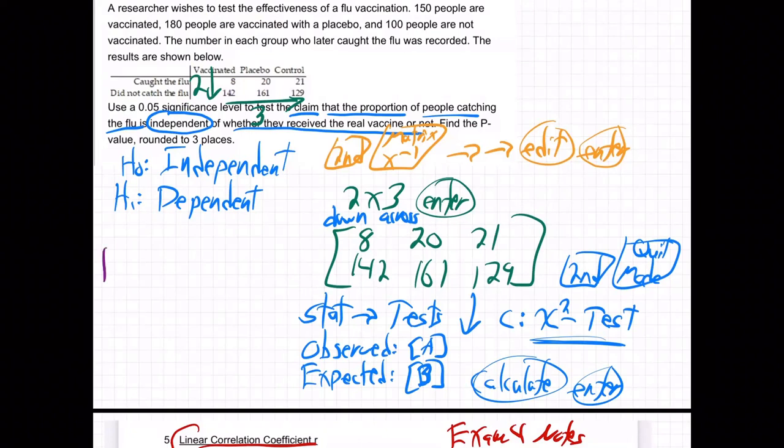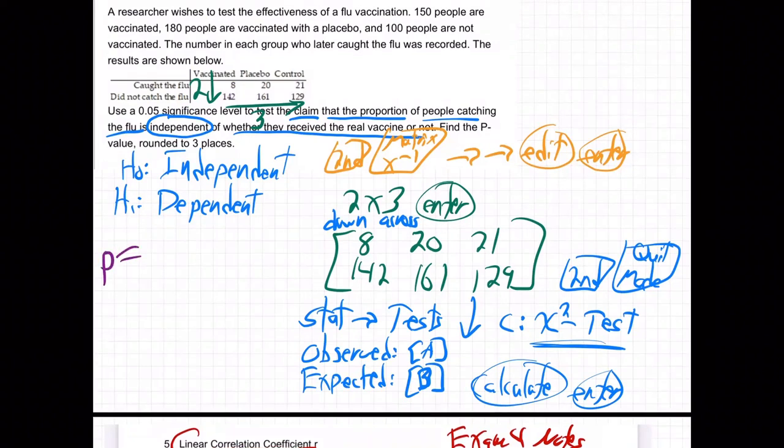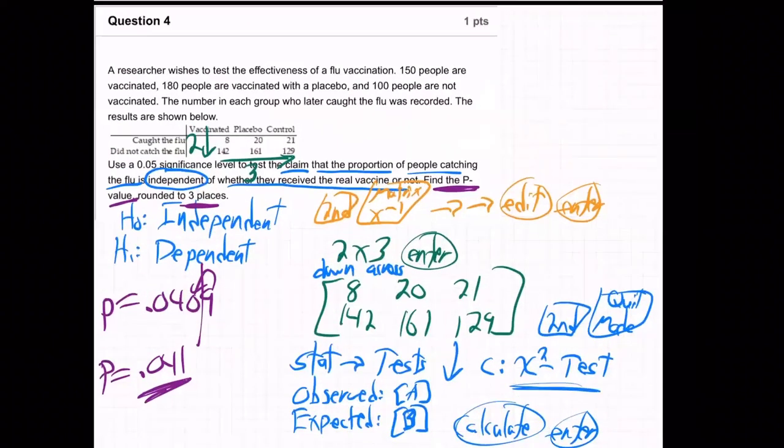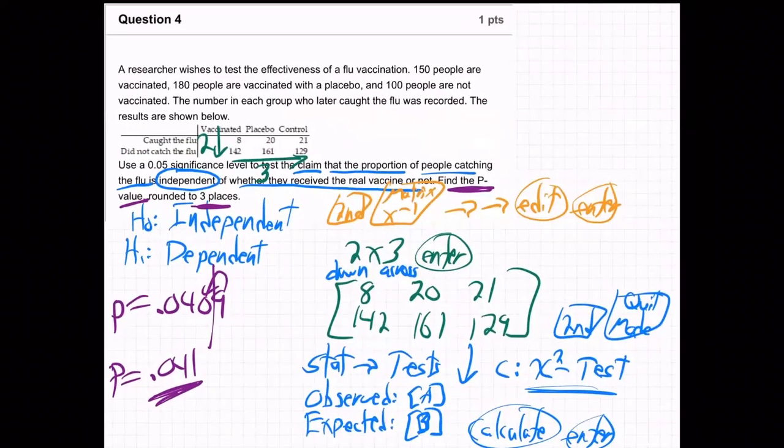Okay, when I do all that, here's what I get. I get a p-value. My p-value comes out to be 0.0409. Okay, and that's what they want, huh? On this problem, they're saying, find the p-value right here. So round to 3 places. If you round this to 3 places, 9 rounds up. That's 0.041. There we go. The p-value is 0.041, and that's all they want us to do in this one. They don't want us to draw any conclusion. Just give them the p-value. There's the p-value. There we go.